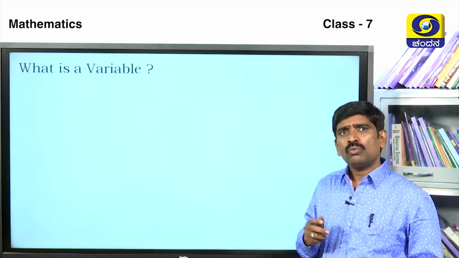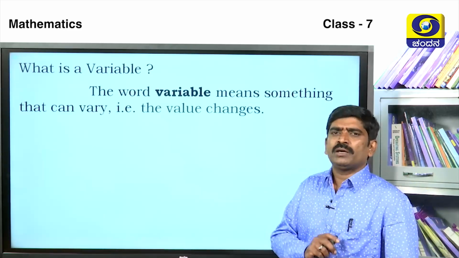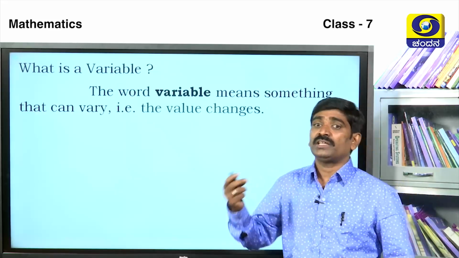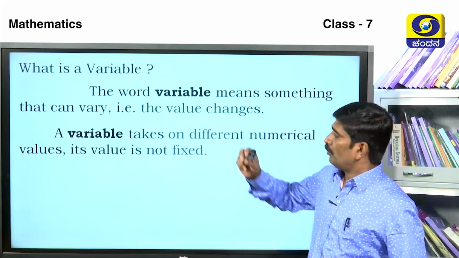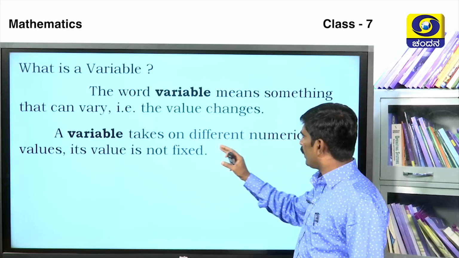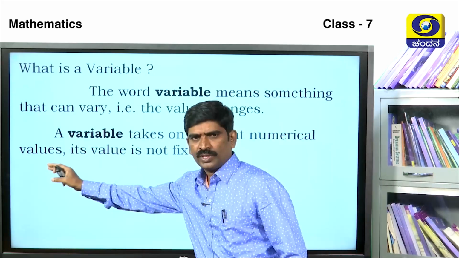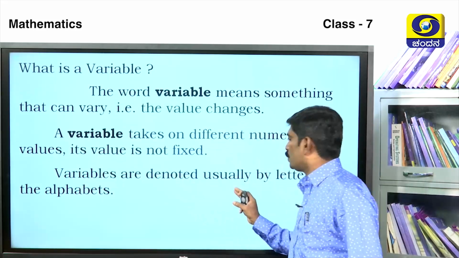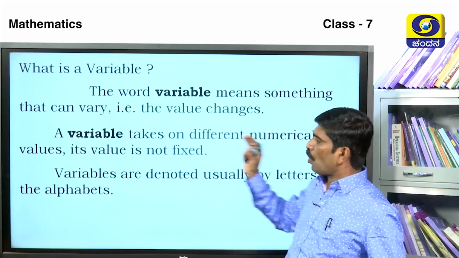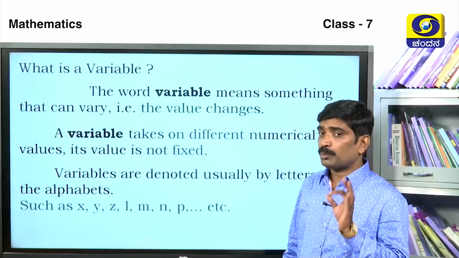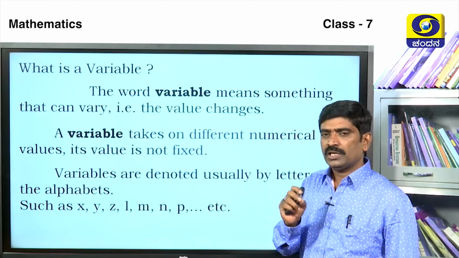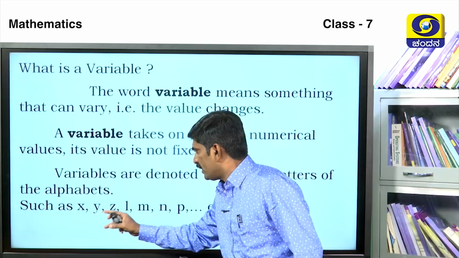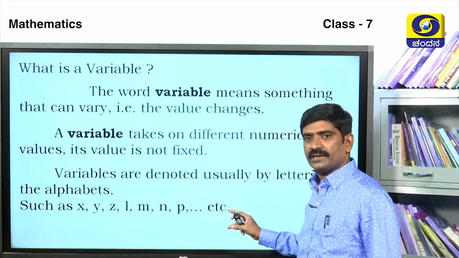Okay. Next, what is a variable? The word variable means something that can vary. That means the value changes. The variable takes on different numerical values. Its value is not fixed. Variables are usually denoted by letters of the alphabet except o, because o and 0 look the same. That's why. Such as x, y, z, l, m, n, etc.